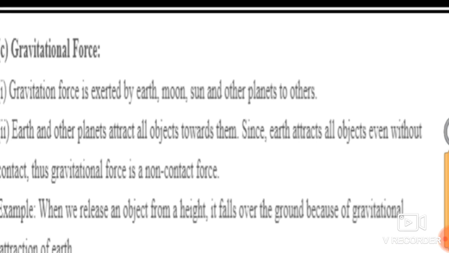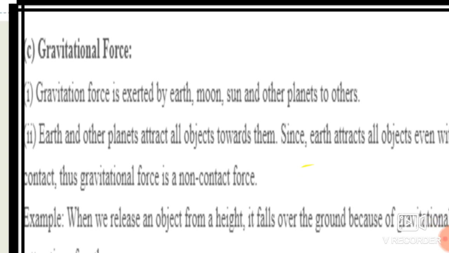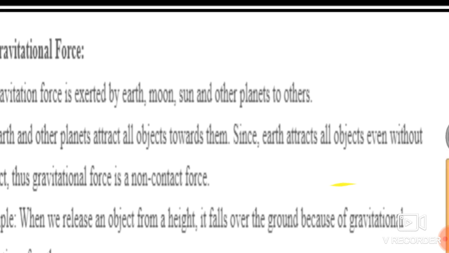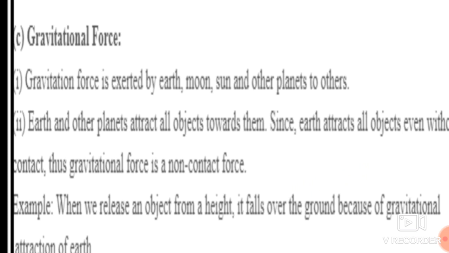The gravitational force is exerted by the earth, moon, sun and other planets on each other. So the earth and other planets attract all objects towards them. Since the earth attracts all objects even without being in contact with them, the gravitational force is a non-contact force.